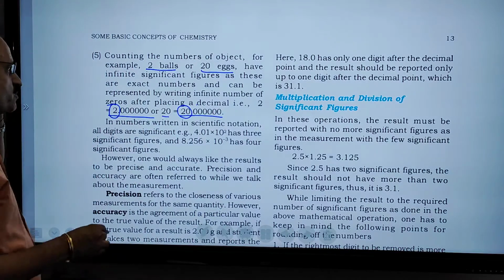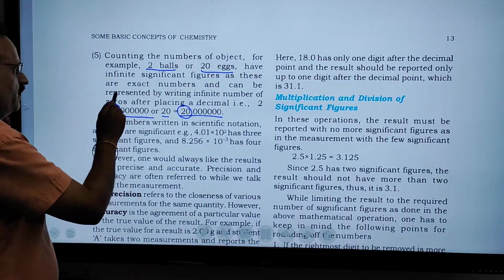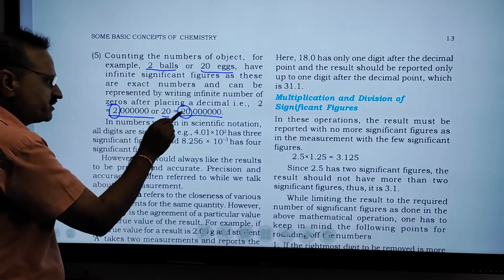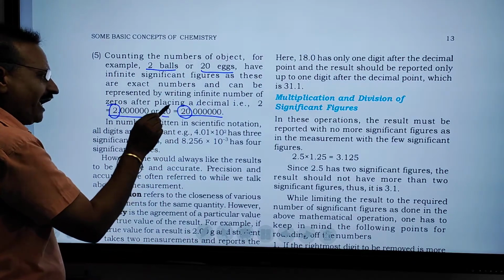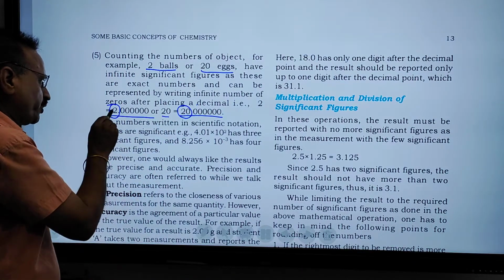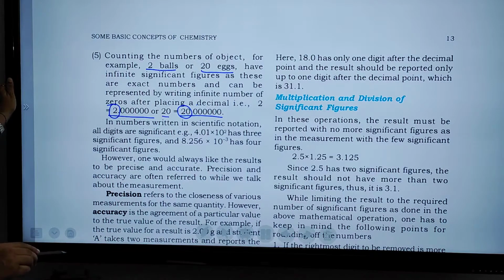So these zeros do not affect the true digit. 20 point, if you put 100 zeros, the value will be 20 eggs. 2 point, if you put 100 zeros, the value will be 2 balls only. Clear?